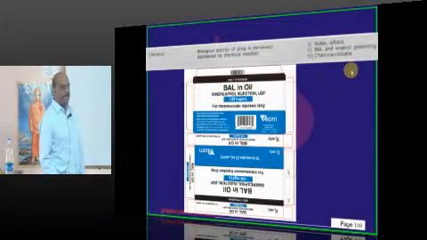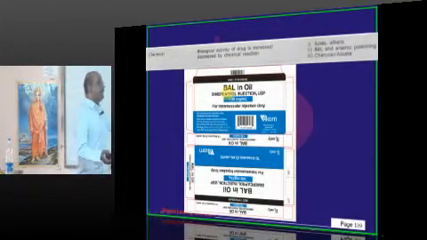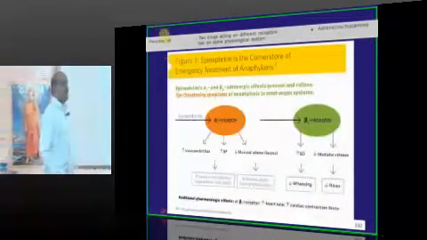Then chemical antagonism. For example, a patient has taken arsenic. Arsenic poisoning is there. We use a drug called British anti-lewisite, otherwise called dimercaprol. So what will dimercaprol do? It will directly go and chelate the arsenic. The toxicity of the arsenic is brought down. So that is an example of chemical antagonism.